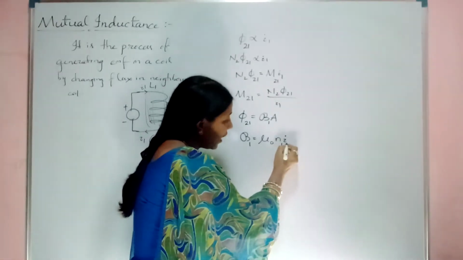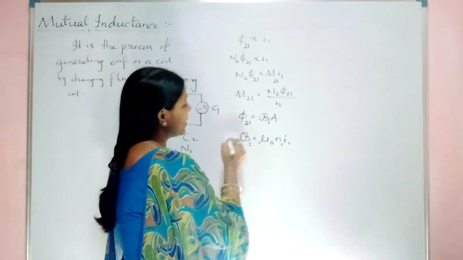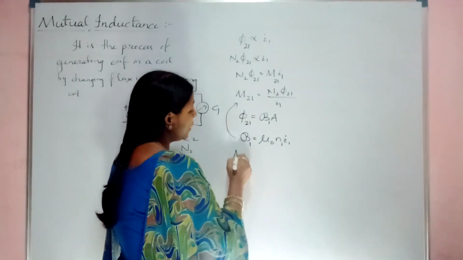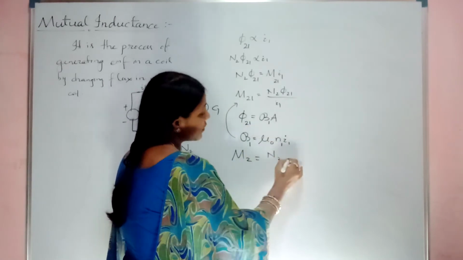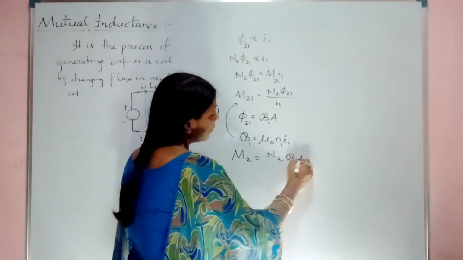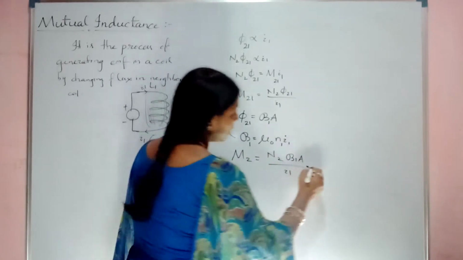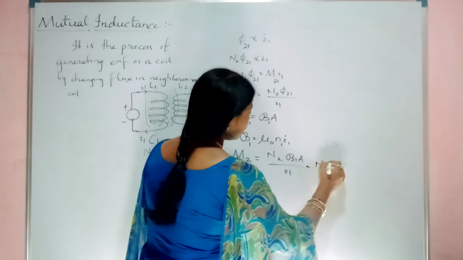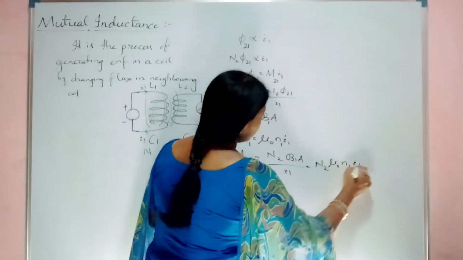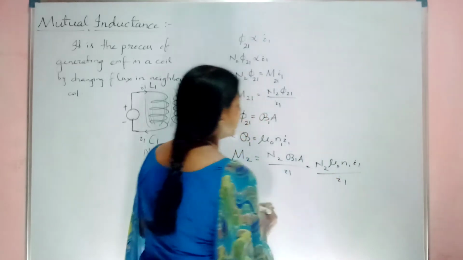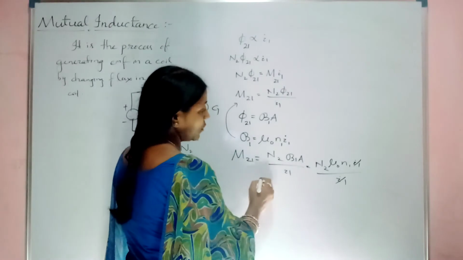Its own turn and its own current. Clear? So now if you replace it here, then what you will get? M21 equal to N2 phi 2, now phi 2 replaced by B1 A divided by I1. Now replace your B1 with it. So N2 mu naught N1 I1 divided by I1. Yes or no? So I1 gets cancelled. This is M21 equal to.